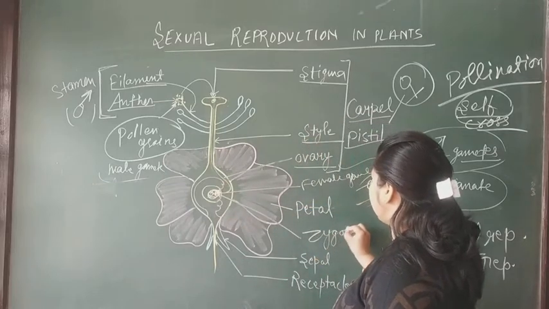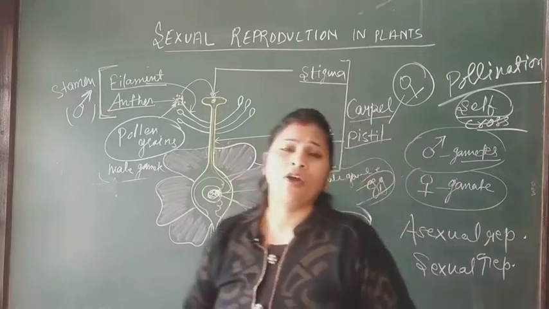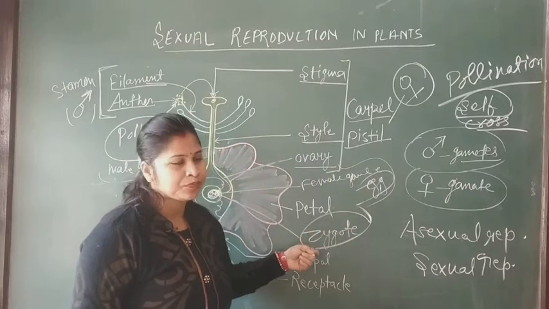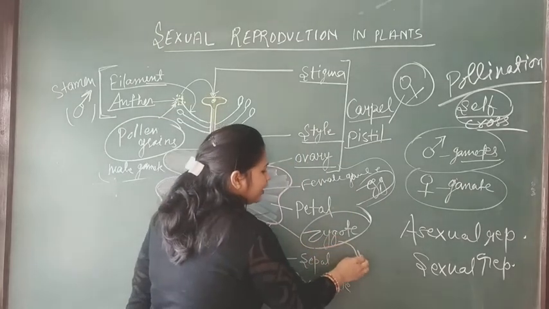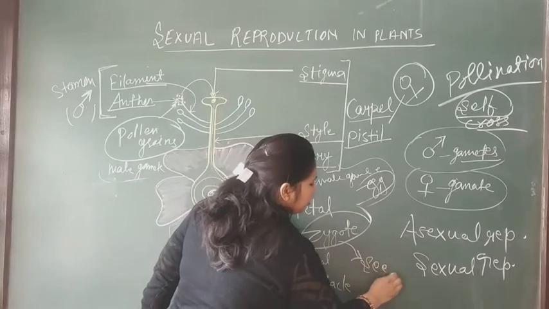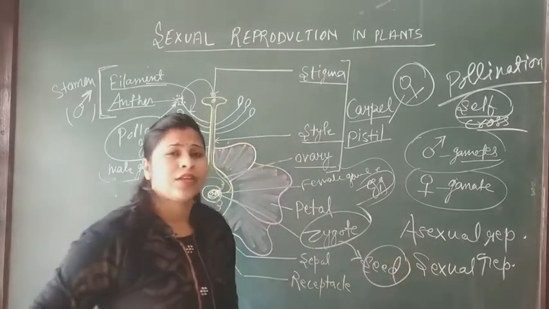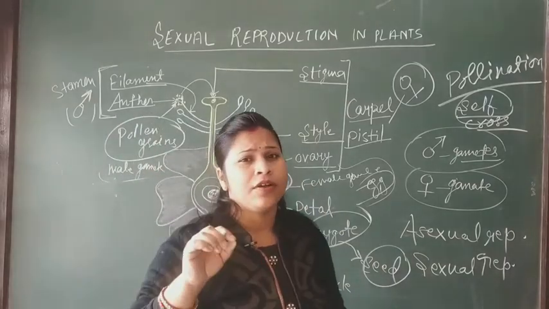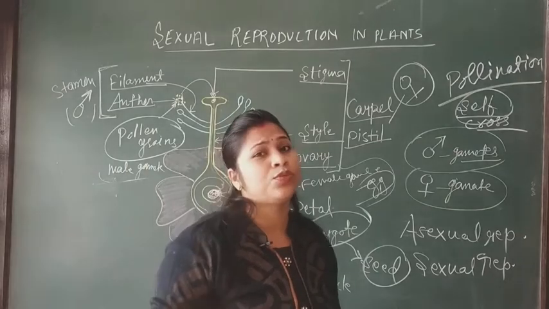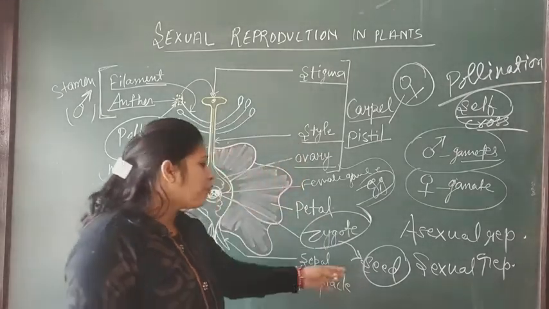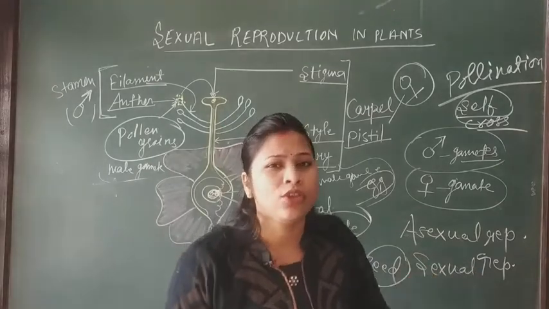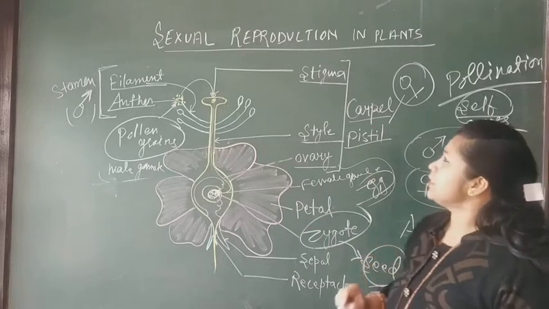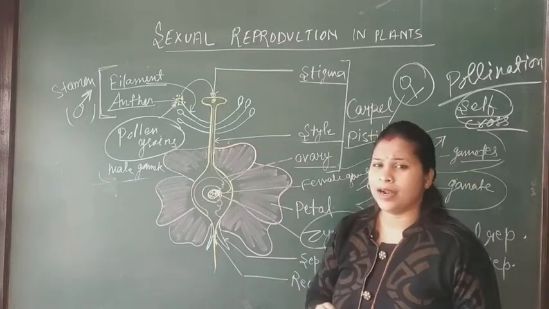Zygote. After the fertilization process, the zygote is formed. Clear? And these zygotes then develop into seeds. And these seeds are able to produce a new plant, meaning from these seeds we can grow a new plant. So this is sexual reproduction in plants.